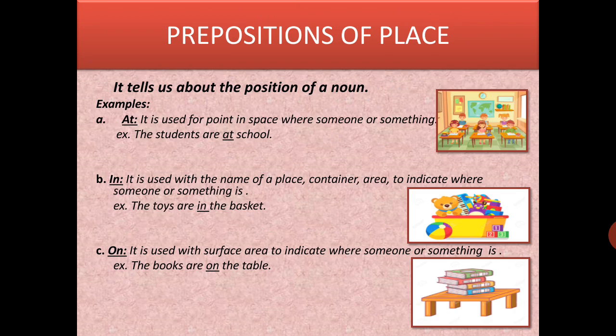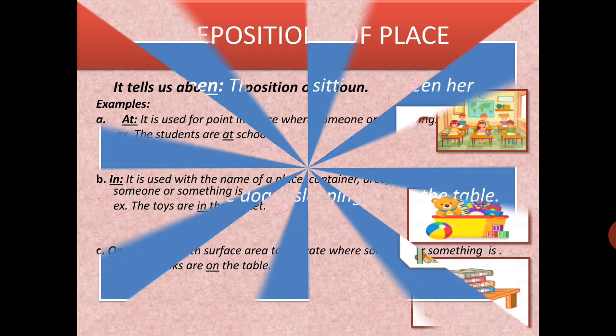Third word is on. It is also a preposition of place. How? On is used when the thing is kept on a surface, touching it. ठीक है, जब किसी सरफेस पर कोई चीज़ उसको टच करके रखी होती है, like here टेबल पर बुक रखी हुई है. The books are touching the table surface, hence we can say that the books are on the table. So on is a preposition of place here.